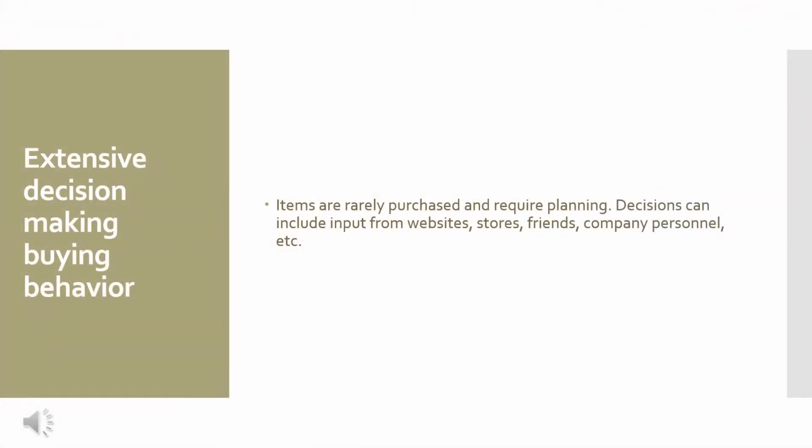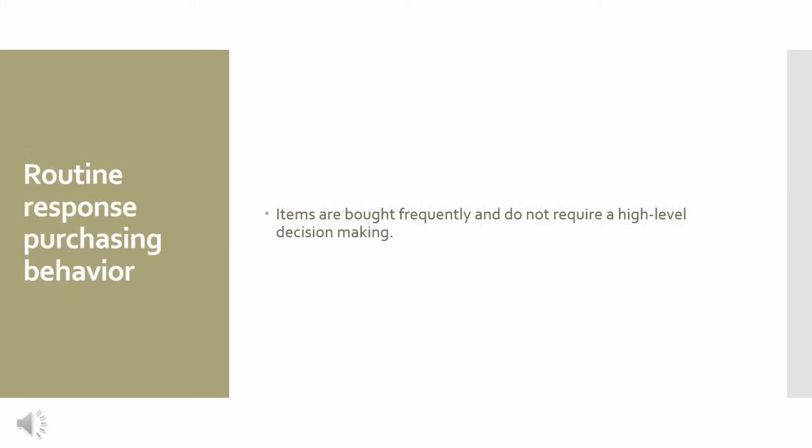Extensive decision-making buying behavior. Items are rarely purchased and require planning. Decisions can include input from websites, stores, friends, company personnel, etc. Routine response purchasing behavior. Items are bought frequently and do not require a high level of decision-making.